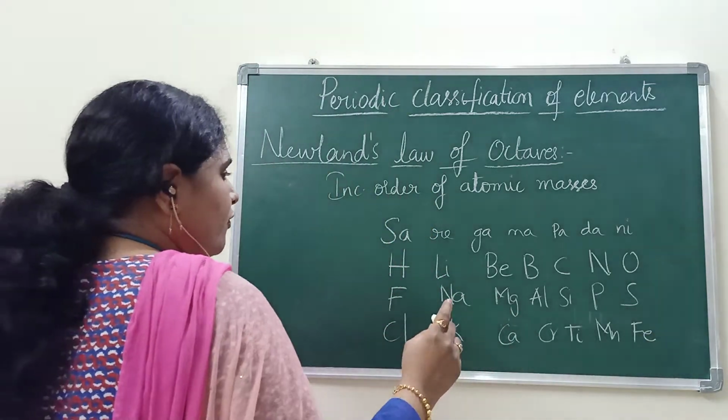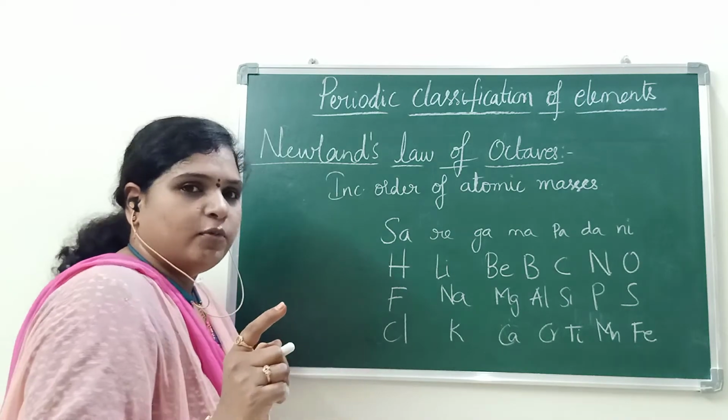And for your understanding, you have to know one more point.